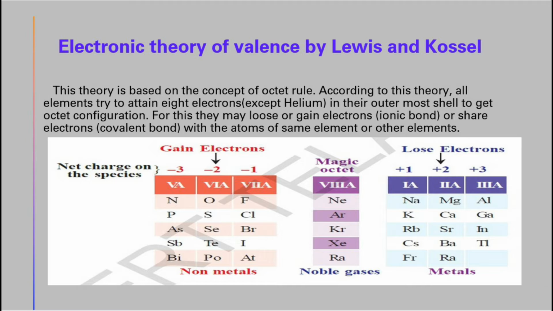Electronic theory of valency by Lewis and Kossel. This theory is based on the concept of the octet rule. According to this theory, all elements try to attain 8 electrons in their outermost shell to get the octet configuration. For this, they may lose or gain electrons, or share electrons with atoms of the same element or other elements.